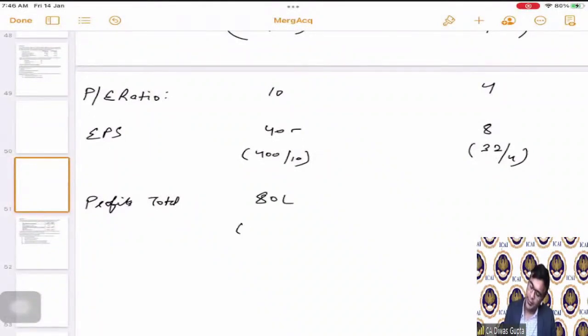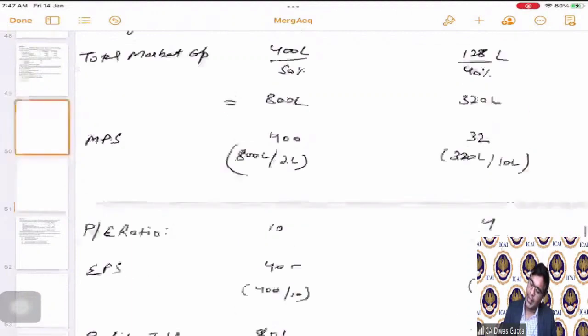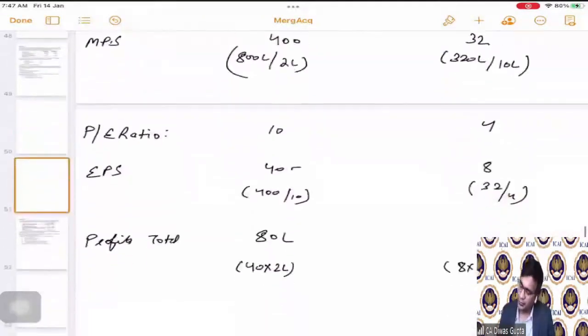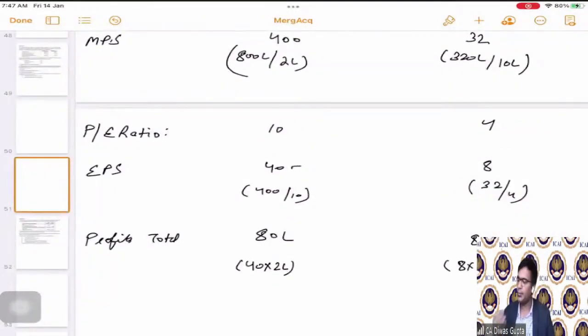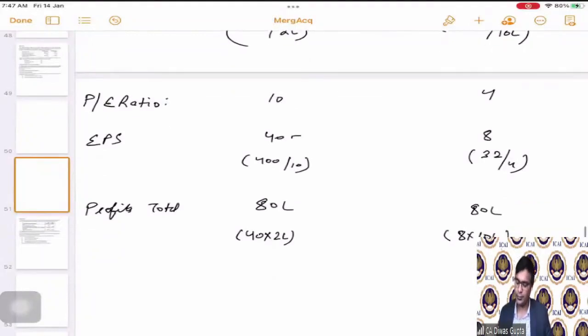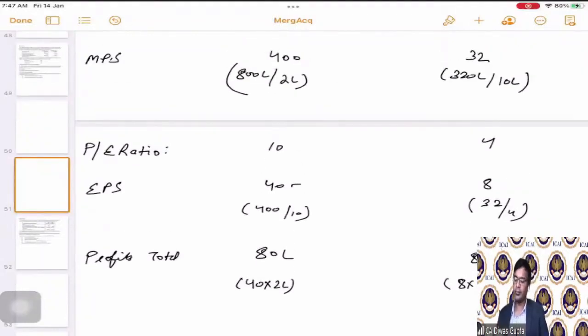And similarly, 8 into 10 lakhs, where 10 lakhs is the number of shares here, becomes 80 lakhs. So the basic calculation is done. We have calculated the EPS, MPS, and the book value per share.